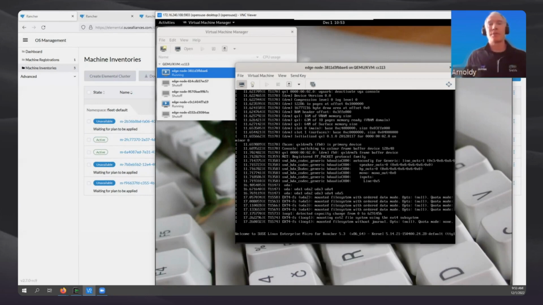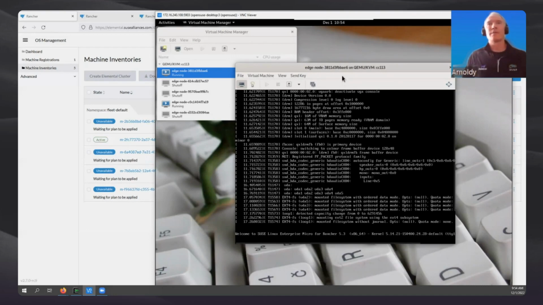After it's registered itself, it's going to partition the drive, and then it's going to write that OCI compliant image down to the hard drive. Once it's completed all of these processes, it's going to power off, which is my signal that it has become ready to ship out to my edge locations.